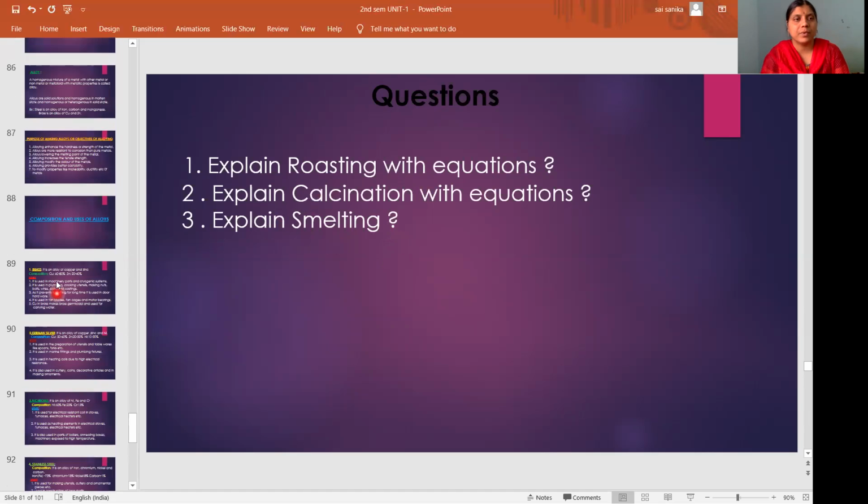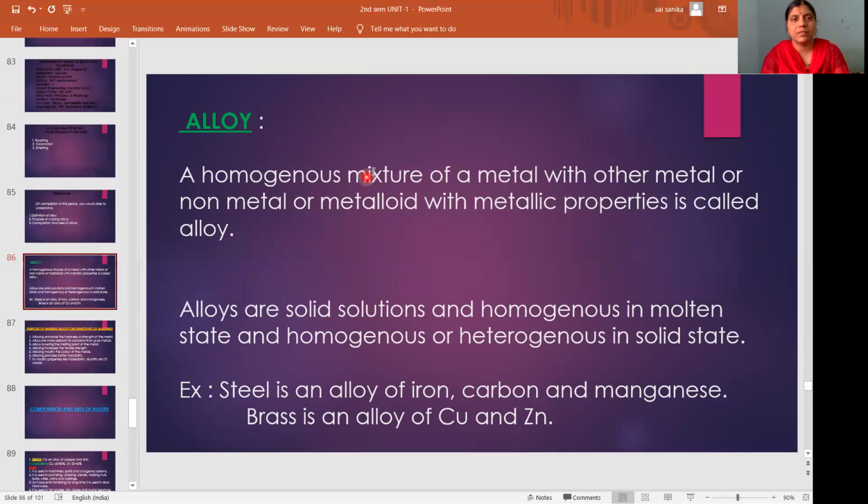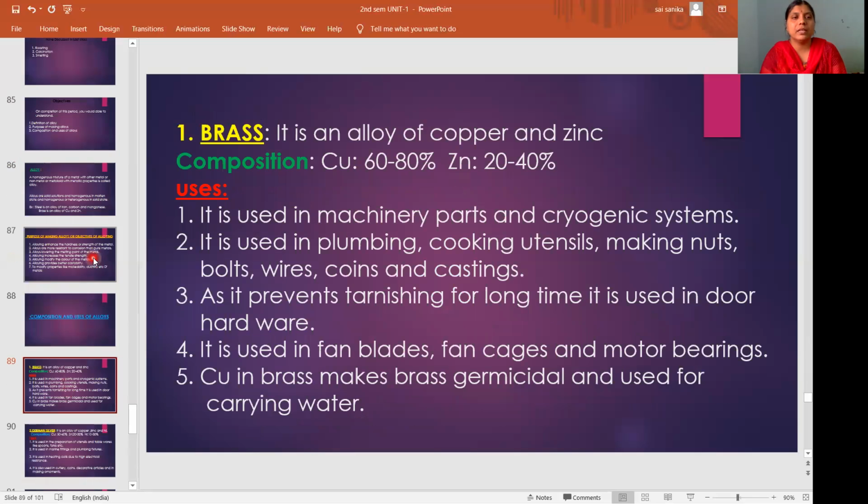Today's topic is alloy. Once again we will discuss what an alloy is. It is a homogeneous mixture of a metal with another metal, non-metal, or metalloid, with metallic properties. It may be homogeneous or heterogeneous in solid state, and in molten state it is always homogeneous. Why are we making alloys?